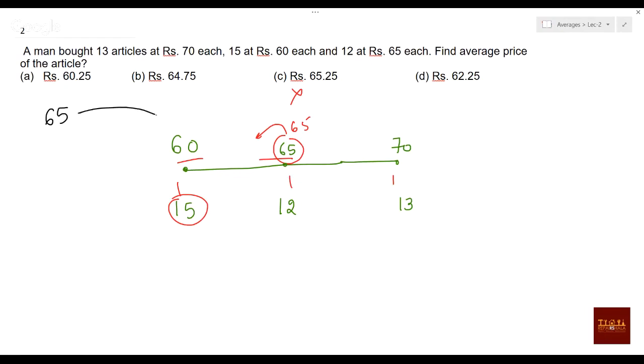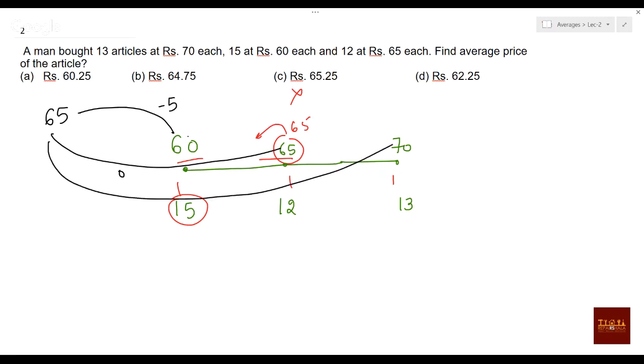How much deviation will you be getting from here? Minus 5, yes or no? Or you can say this number is 5 less, right? And now check from here how much deviation will be coming? 0. From here, this is plus 5, yes or no? So minus 5 is coming for one element.